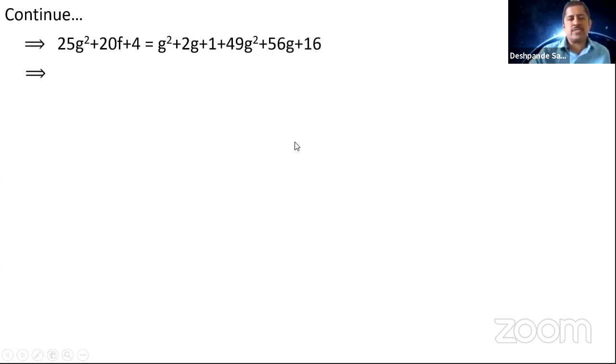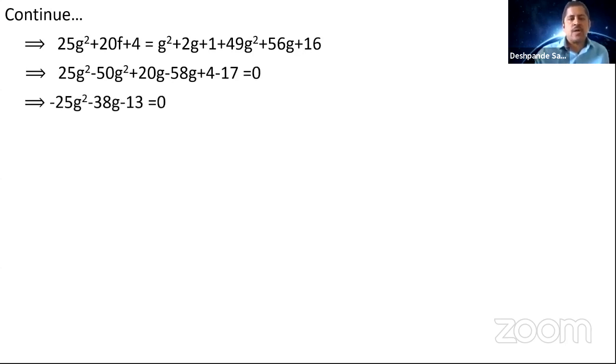So bring everything to one side. You get 25g square minus 50g plus 20g minus 58g plus 4 minus 17 is equal to 0. So you can simplify this as minus 25g square minus 38g minus 13 is equal to 0. If you take negatives common, you get the equation as 25g square plus 38g plus 13.